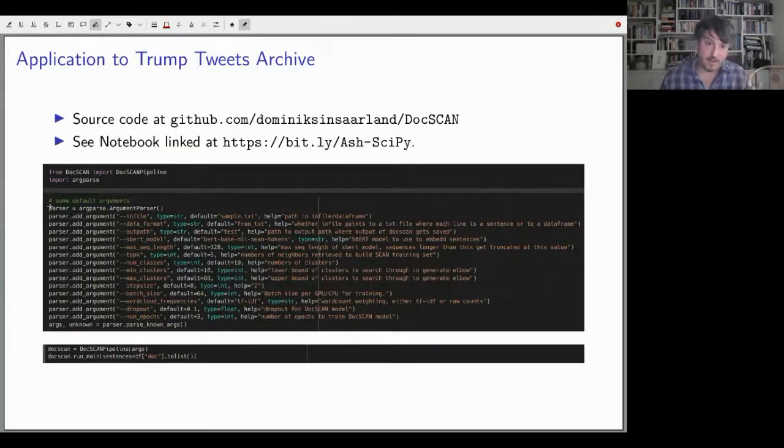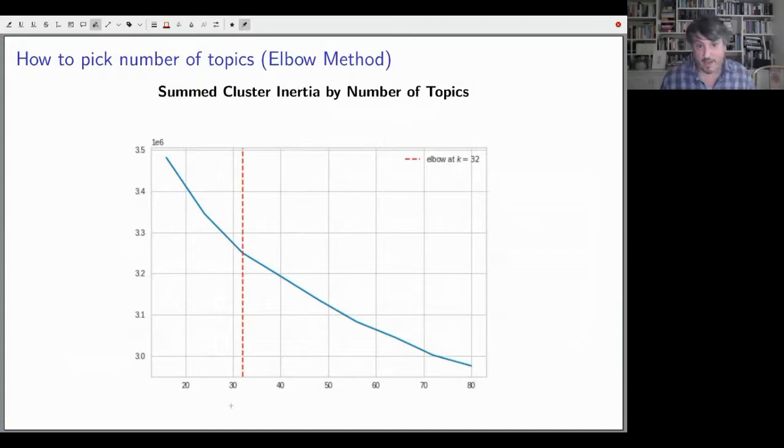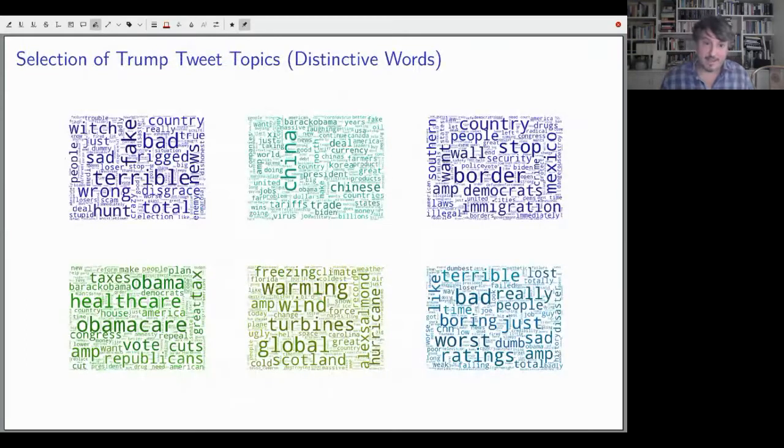So in the notebook that we've linked here, we have some source code that you can actually run and pick a lot of options. We actually have a cluster inertia method to figure out the number of topics. And in the Trump tweet topics, we see this works pretty nicely.